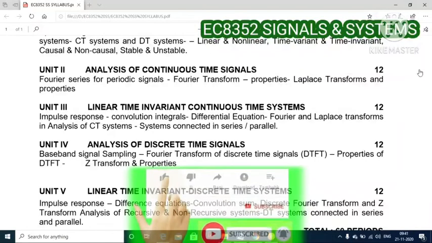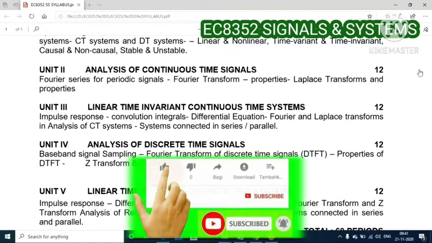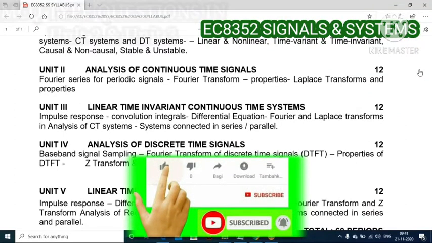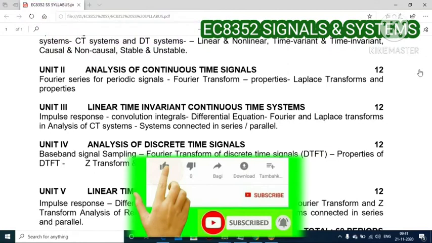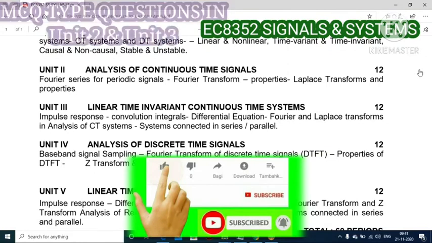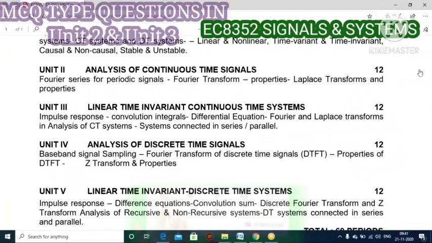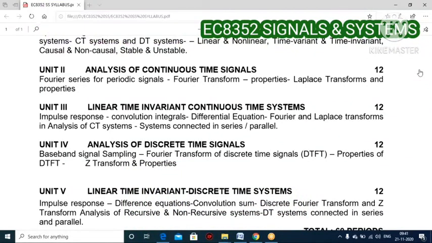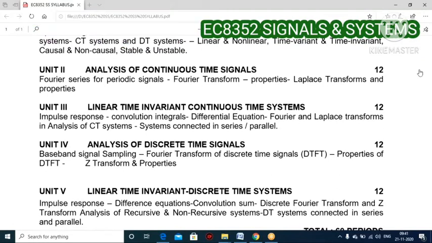Before entering into these objective type questions, I must give the course content. In Unit 2, you have totally 4 topics only. First one is Fourier series, that is Fourier series for periodic signals. You may expect some important topics under the Fourier series, such as trigonometric Fourier series, problems based on exponential Fourier series,